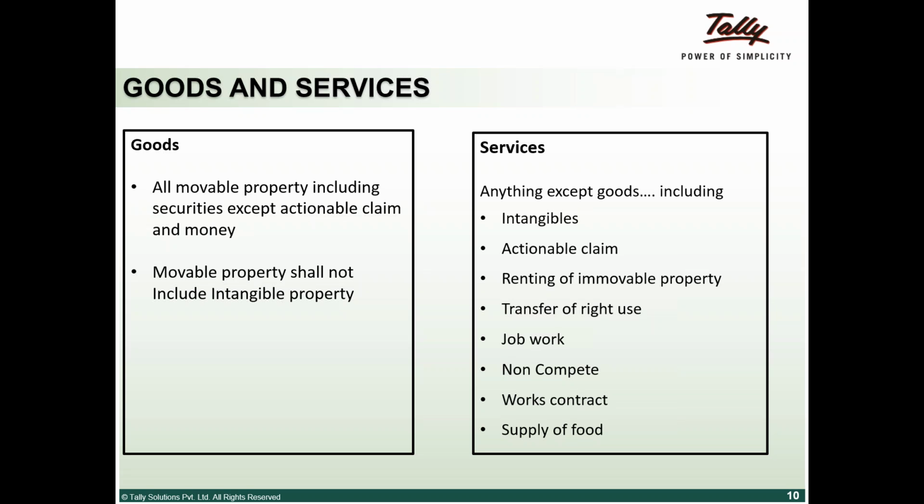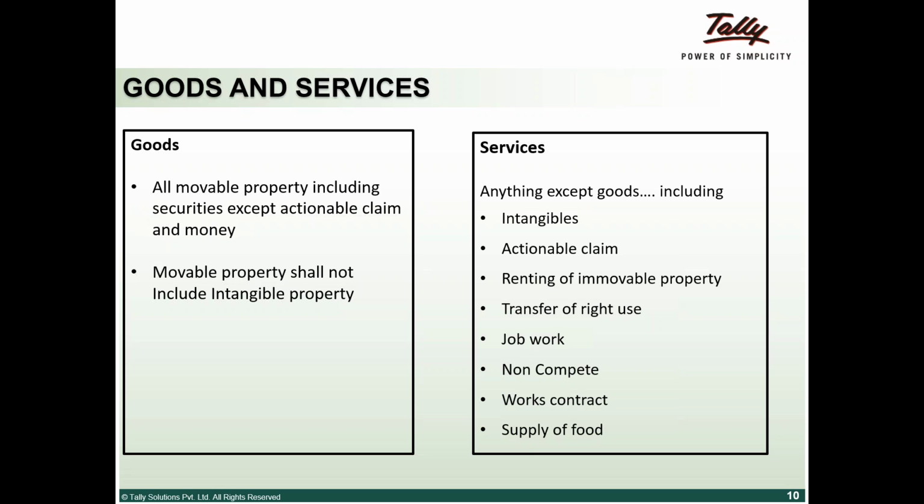Works contract is one important area. Earlier, both VAT and service tax were applicable, but now it has been classified as a service. Supply of food and catering is a service. So these are the basic definitions: tangible is goods and intangible is a service.